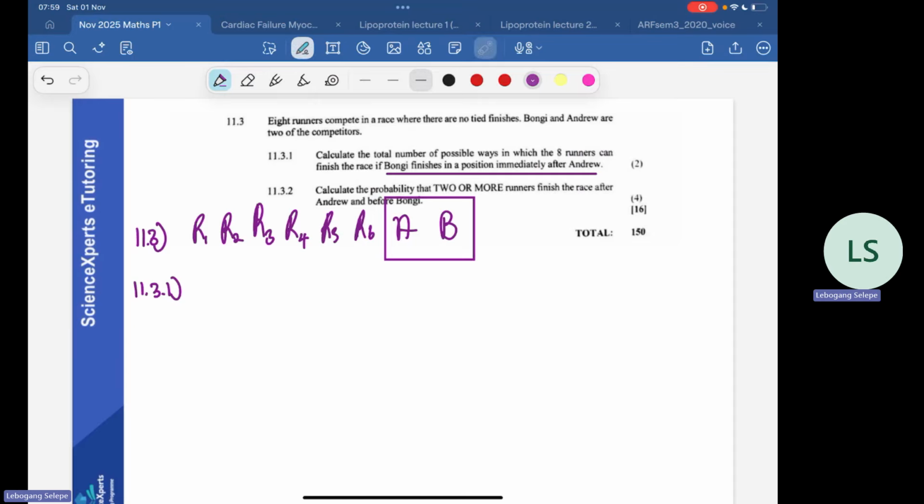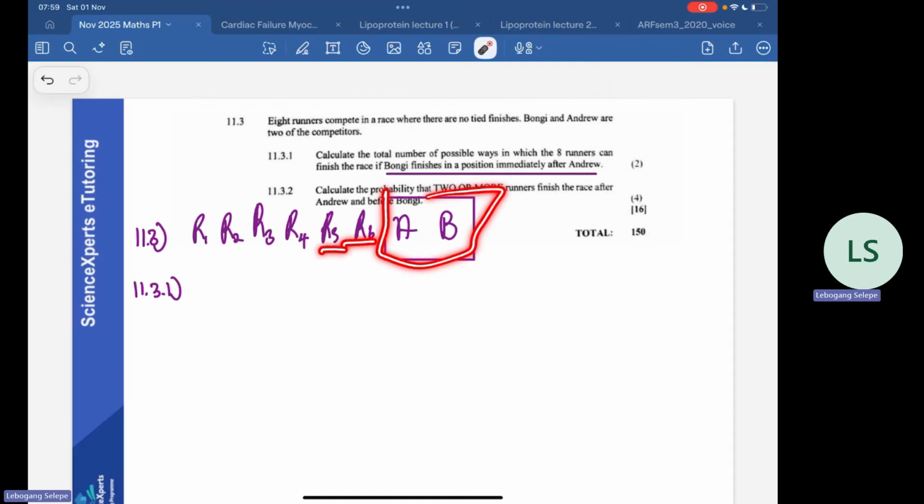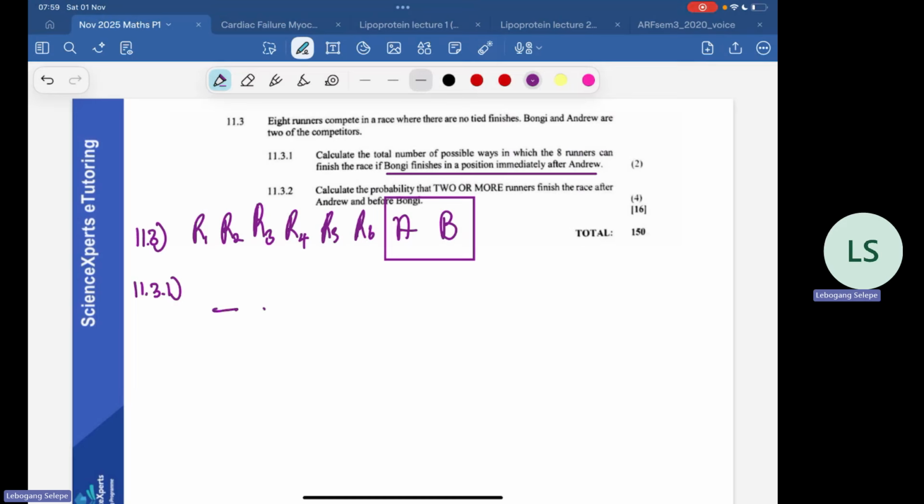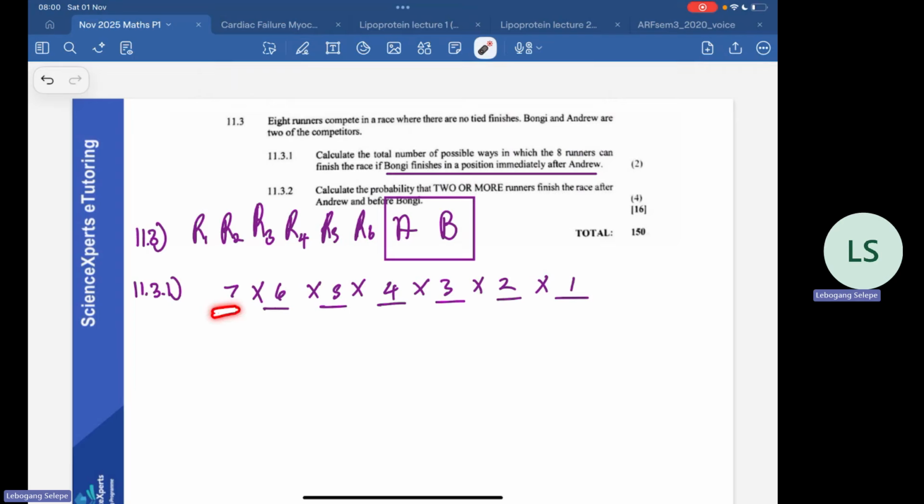So we can arrange these 7 entities on 7 spaces, right? 1, 2, 3, 4, 5, 6, 7, so it would be 7, 6, 5, 4, 3, 2, 1. Then we multiply the options, right? Remember that 7 here is the number of options that could go here. So on this first position, we have 7 options, on this one we have 6 options, and on this one we have 5, 4, 3, 2, 1, right?